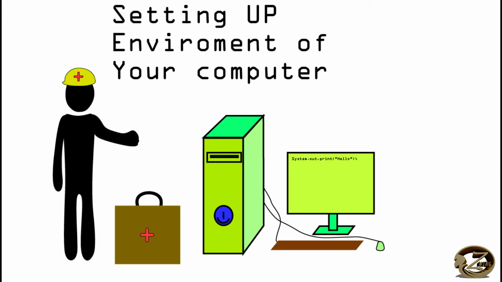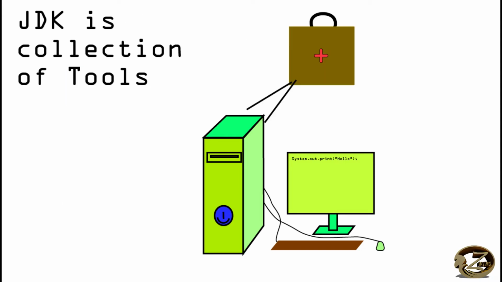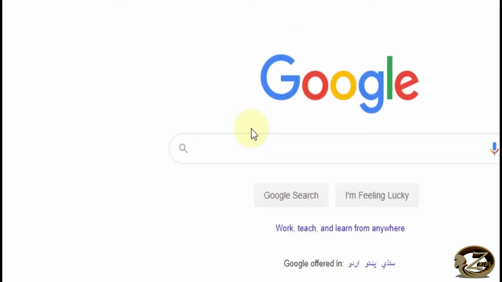I give you a very brief intro to the JDK. JDK is a kit or collection of some tools which help to run the programs written in Java language. We will discuss JDK more in detail in another video. So for now, let's see how to download JDK and install it on your computer. For that, you just need to follow these simple steps.